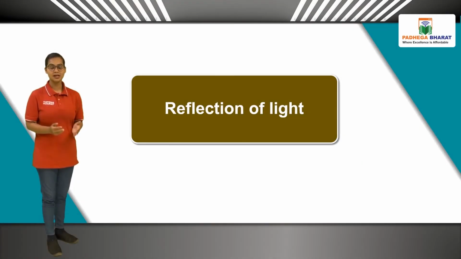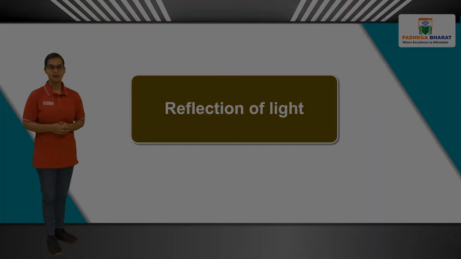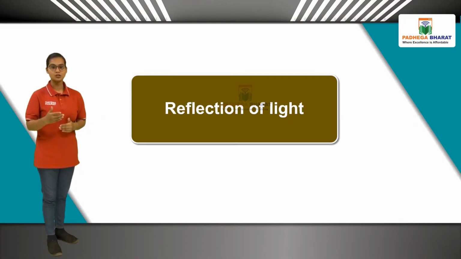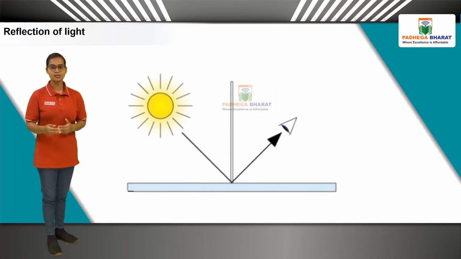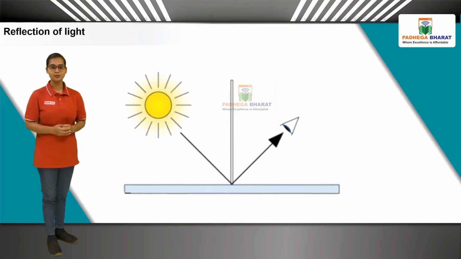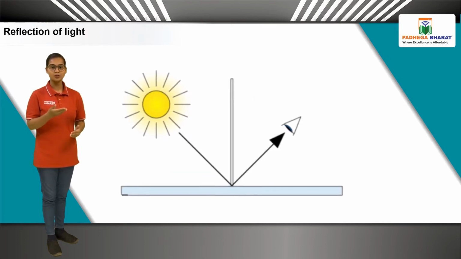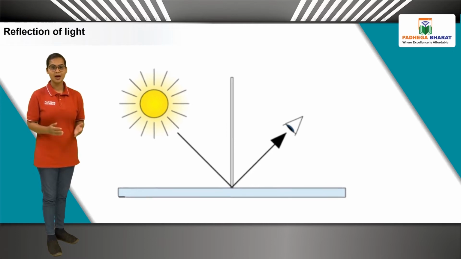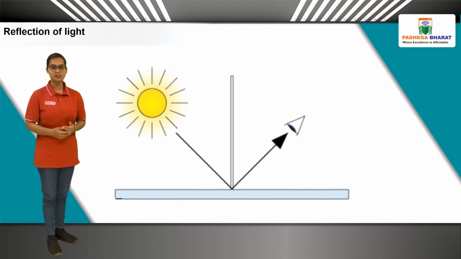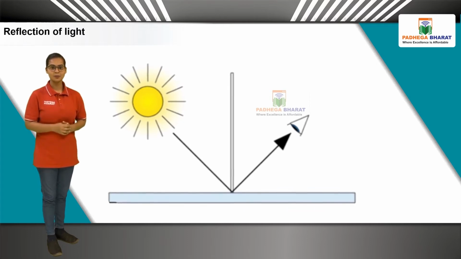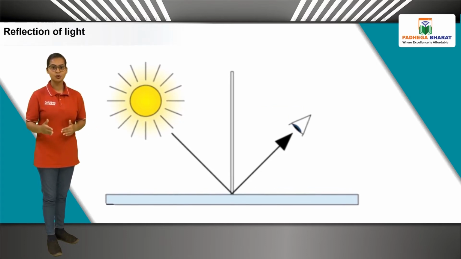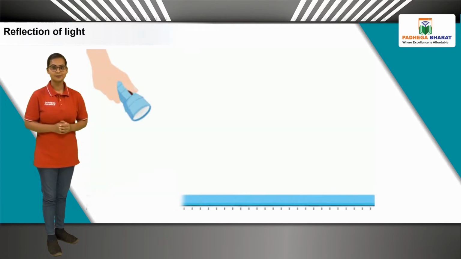Now let us understand reflection of light. When a ray of light falls on any object, that could be a polished, smooth or shiny object, the light from that object bounces back those rays of light to our eyes, and this is known as reflection of light. This phenomenon is what enables us to look at the world around us.